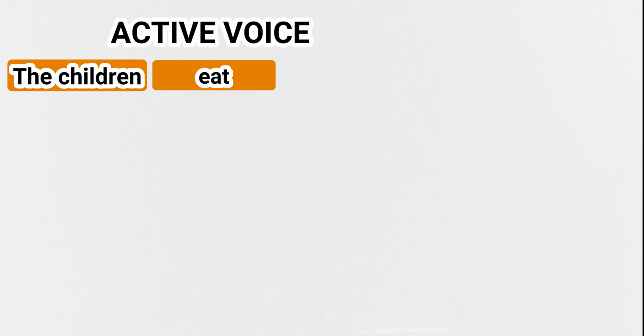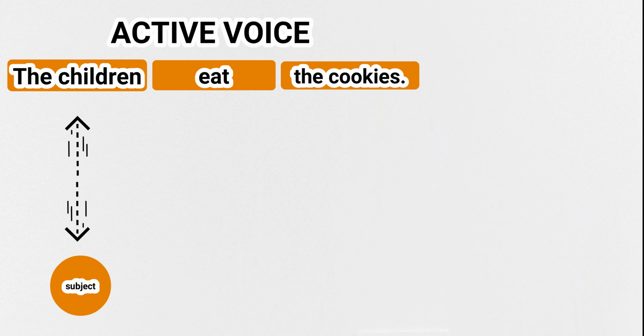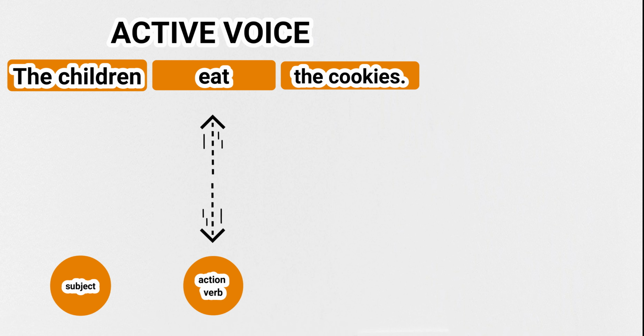Let's talk about the active voice. Example, the children eat the cookies. The structure is the children is the subject, eat is the action verb, the cookies is the object. Object is usually a thing. Now, ask a question. What do the children do? The answer is eat the cookies.